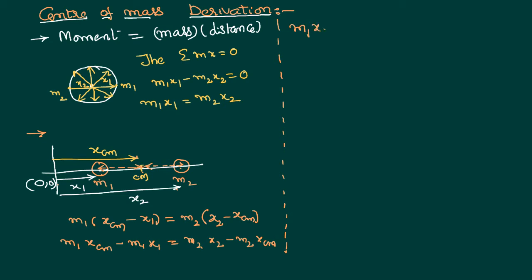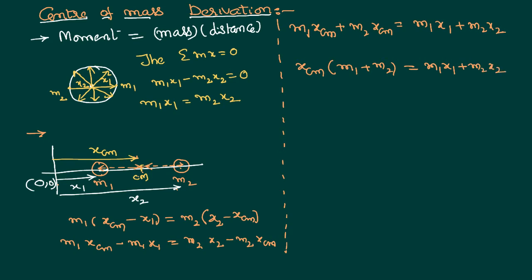We can write m1 xcm plus m2 xcm equals m1 x1 plus m2 x2. So xcm, taking m1 plus m2 common, we get xcm, the center of mass of the system from the given origin, equals m1 x1 plus m2 x2 divided by m1 plus m2.